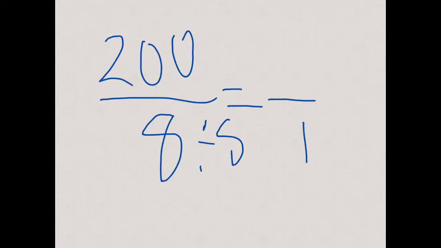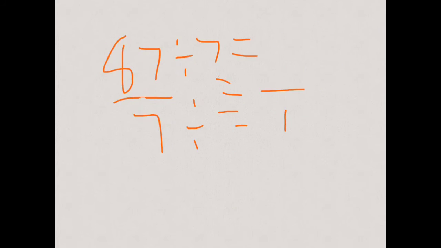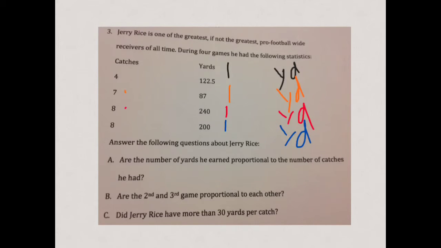So while you're working on this, let's say it's 200 yards for 8 catches. I need to know about 1 catch. What I'm doing for each one, while it looks like I'm rushing, is, and I want you to go ahead and do the work for these. Find the unit rate for this one. Find me the yards here. What I'm doing is finding the unit rate. Once I know the unit rate about each one, I can answer the questions.